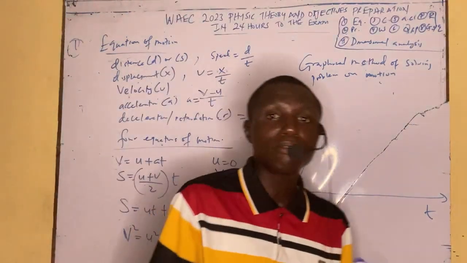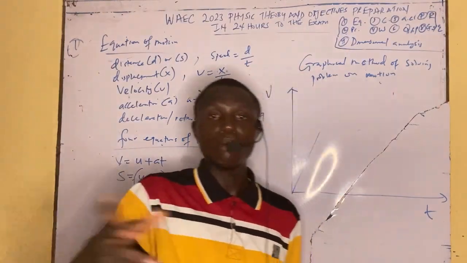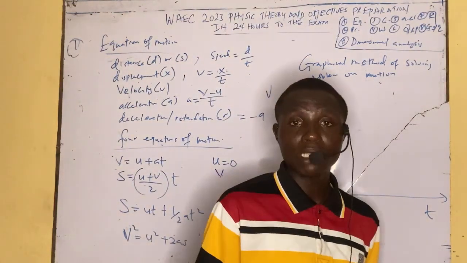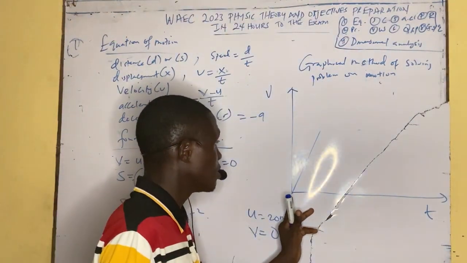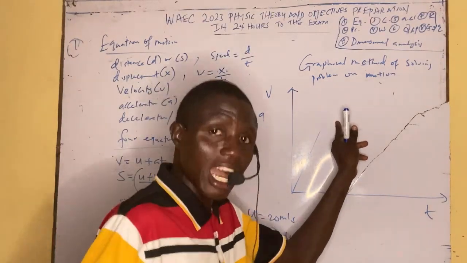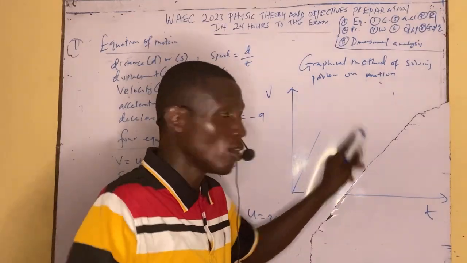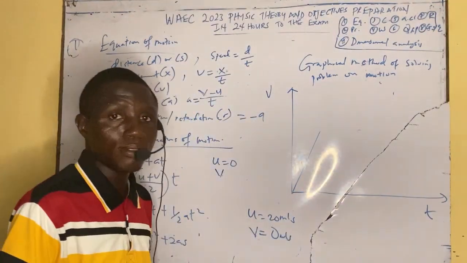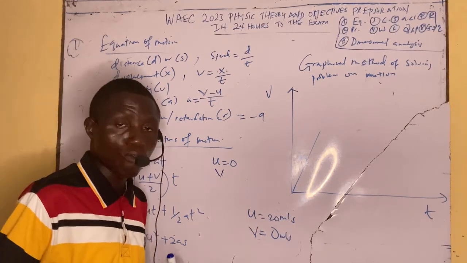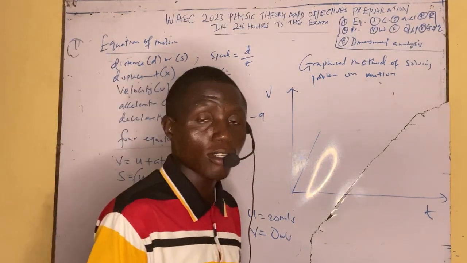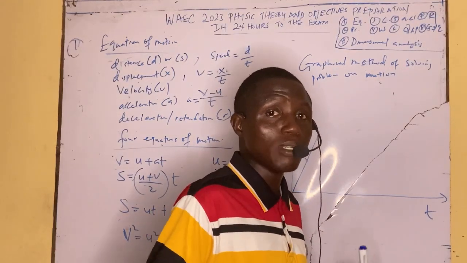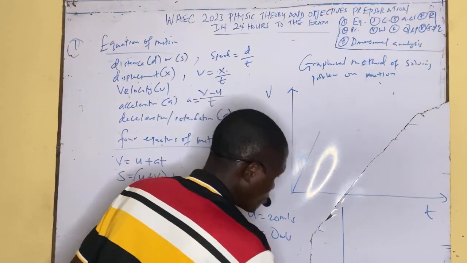So if you are to interpret the question, and it says use the graphical method to solve the following problem, and they say the body accelerates with 2 meters per second, meaning you are going to start from the origin 0. If they say the body starts from rest and accelerates, you start from the origin. But if they say a body which has already moved with an initial velocity of 2 meters per second, it has already started moving with